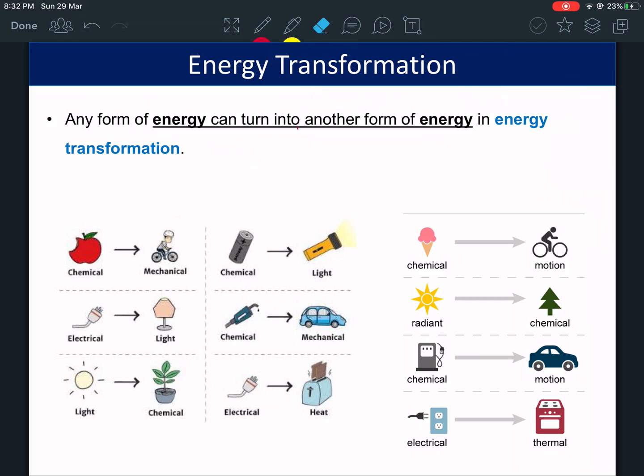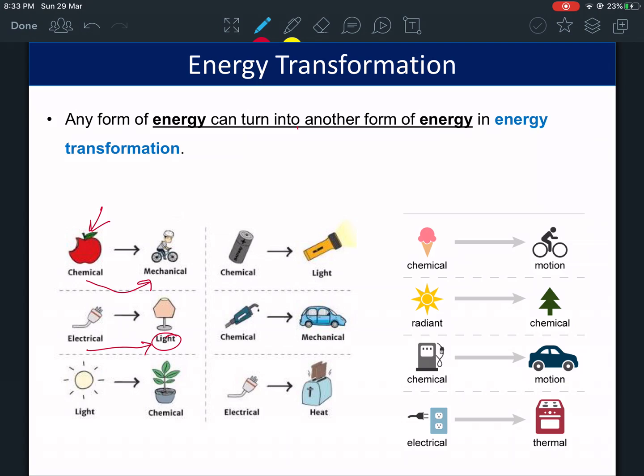Let's look at these examples. This apple is food. Food has chemical energy in it. When the man eats the food, he's converting the chemical energy and using it to move on the bike, for mechanical energy. Electrical energy here is transforming into light energy. Now, light energy is a kind of electromagnetic energy. They didn't write electromagnetic here. They wrote light, but it's a kind of electromagnetic.